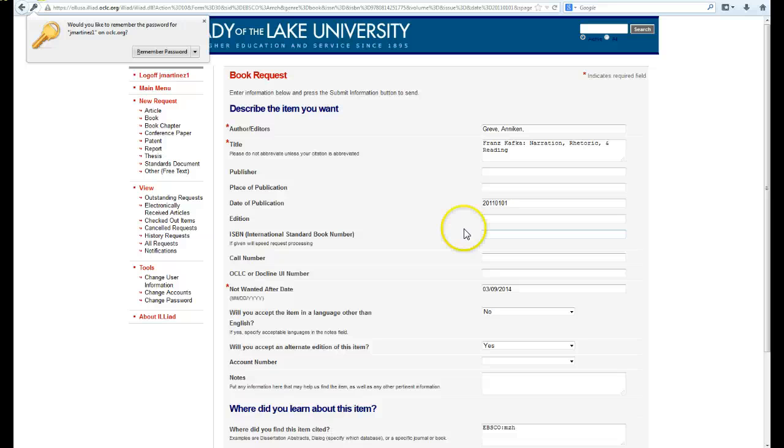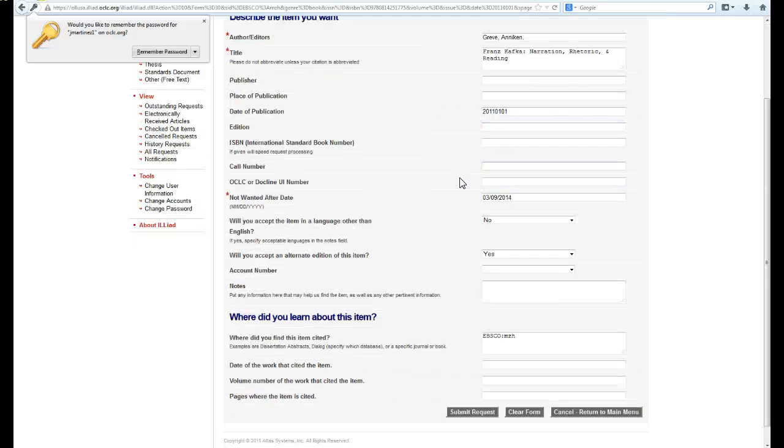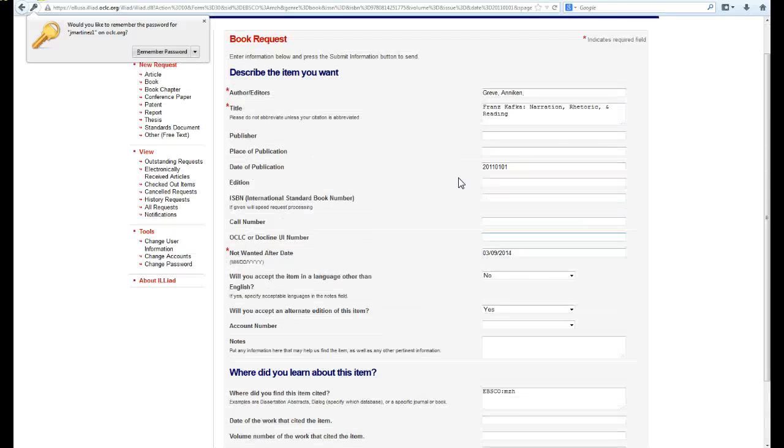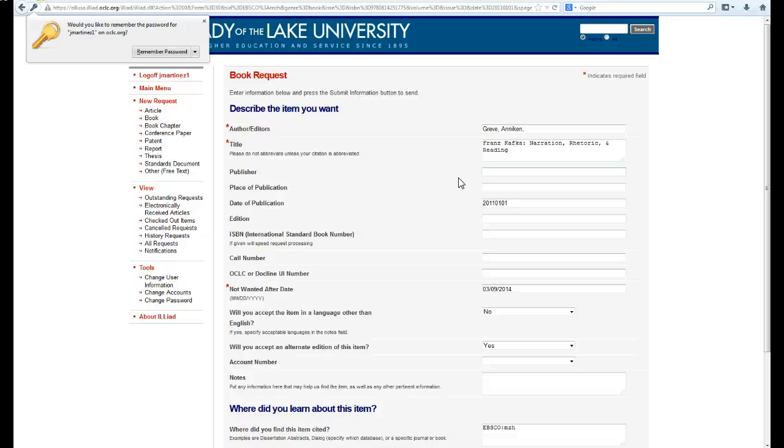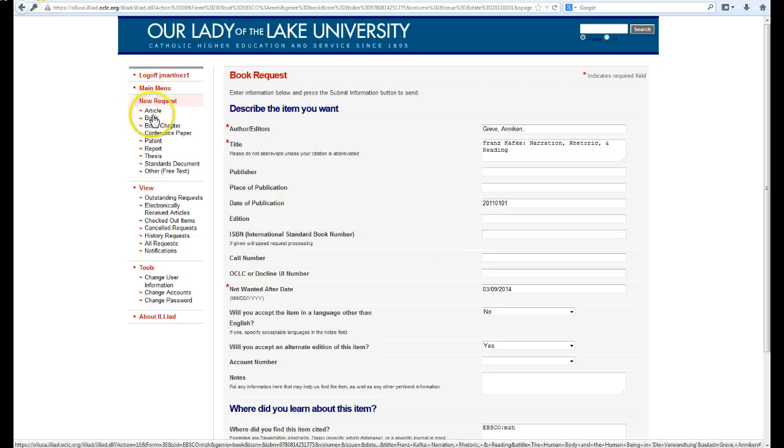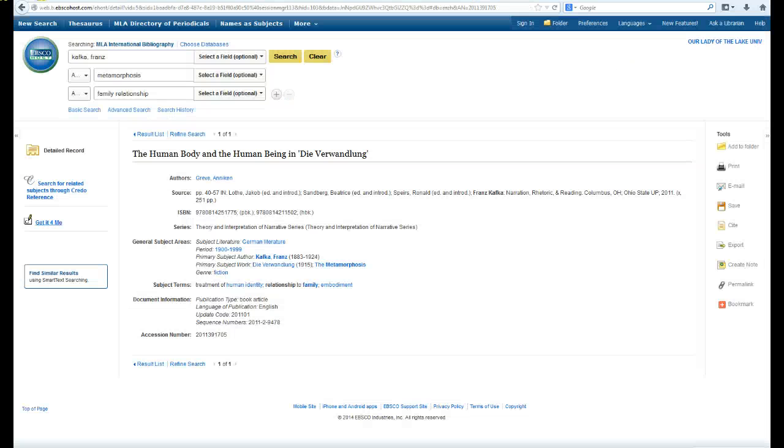This book will get to you in about 10 days or so. Hopefully earlier than that, but when you're planning to get a book that we don't own, you have to make sure that you set aside enough time for that. So we request it, and then it shows up in your request list when you open up this form. And that's how interlibrary loan, or get it for me, works in a scenario like this.